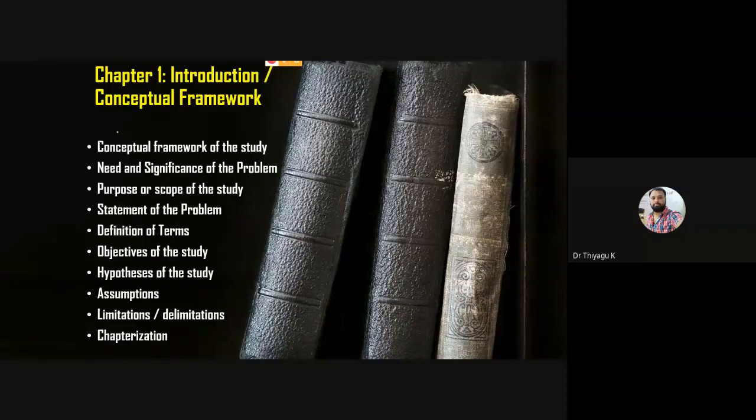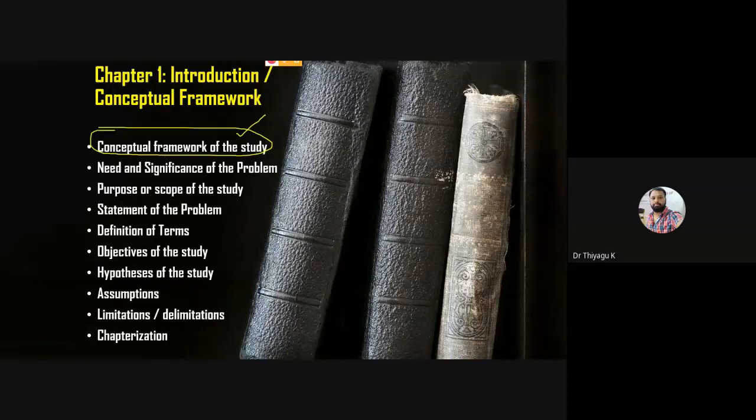So what is the conceptual framework? For example, I am doing research related to online examination. I want to check the attitudes of PG students towards online examinations. That is my study. So what I have to do in the conceptual framework, I may give some information related to what is online examination, when the online examination started, and what online examinations the students are doing now. That kind of small preliminary input related to the topic we have to write in the conceptual framework.